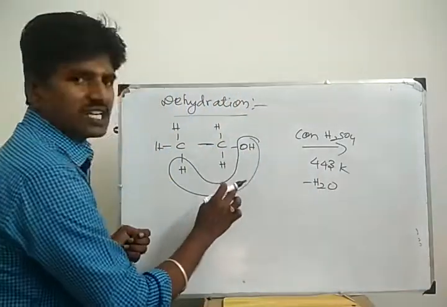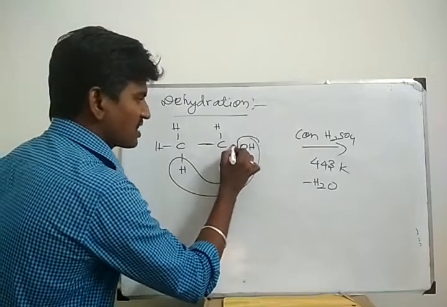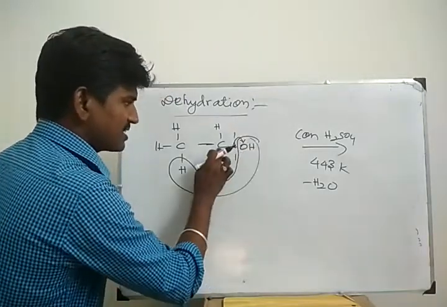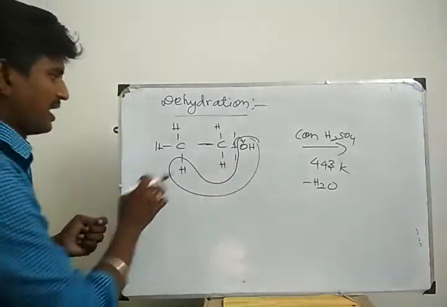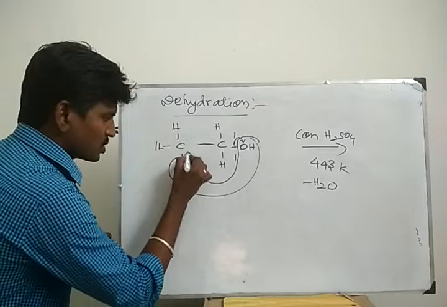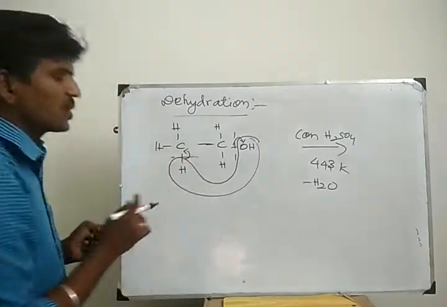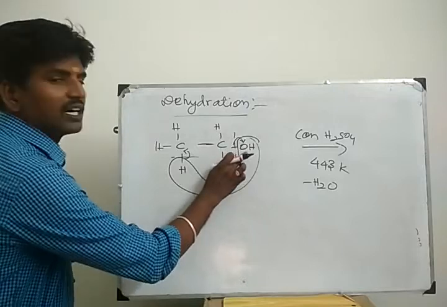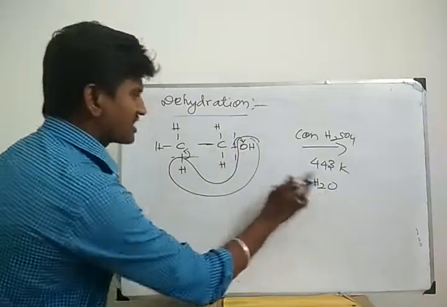Compare carbon and hydroxyl group. Which one is more electronegative? Hydroxyl group. So here the bond breaks, OH minus leaves, and this carbon charge is plus. Compare carbon and hydrogen. Which one is more electronegative? Carbon. So carbon takes one pair of electrons. Here also the bond breaks, giving H plus. This H plus is combined with OH minus. 1 mole of water is removed.